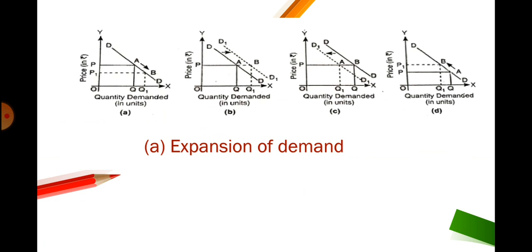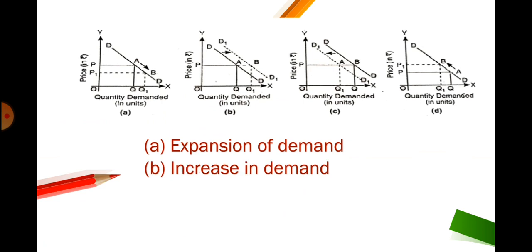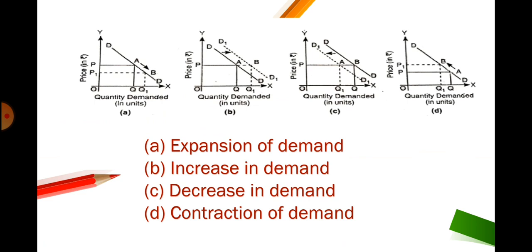Now quickly recapitulating, figure A represents the expansion of demand shown by downward movement, which means decrease in price, increase in quantity demanded. Figure B shows increase in demand, that is, more is demanded at the same price due to change in factors other than own price. Figure C represents decrease in demand, where less is demanded at the same price due to change in other factors. Lastly, figure D represents contraction in demand, where due to increase in own price there is a decrease in the quantity demanded.